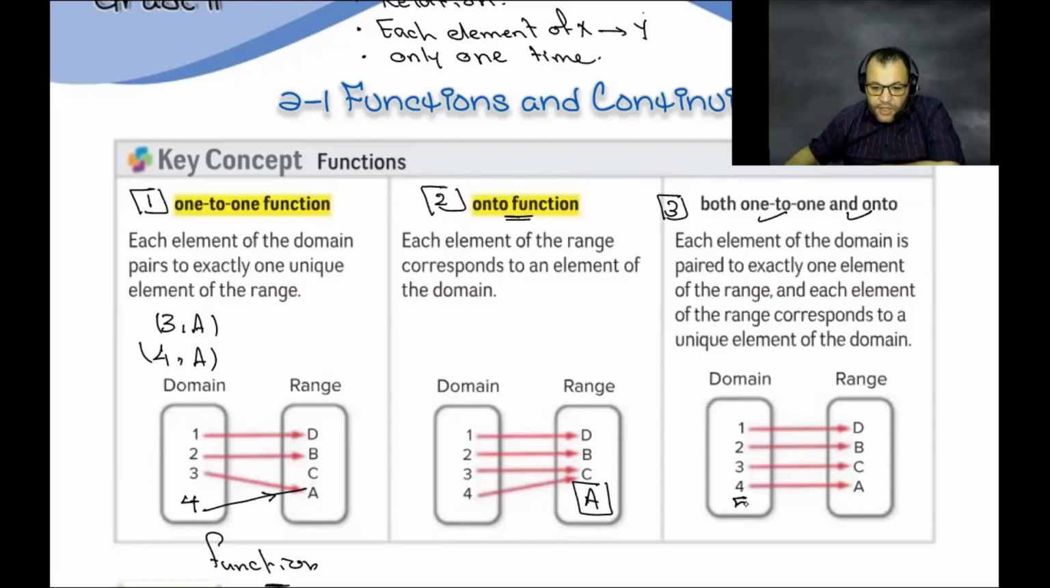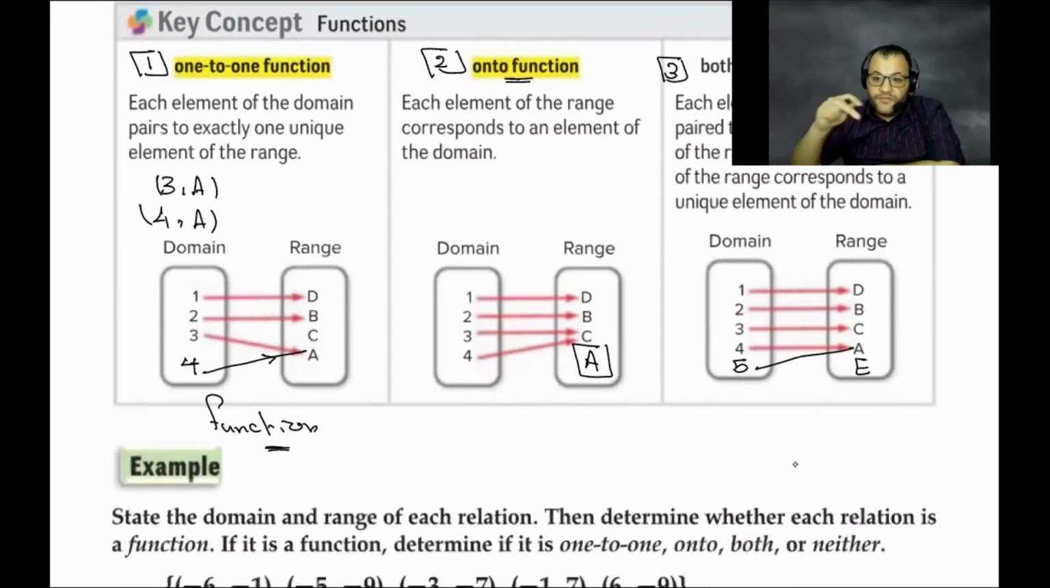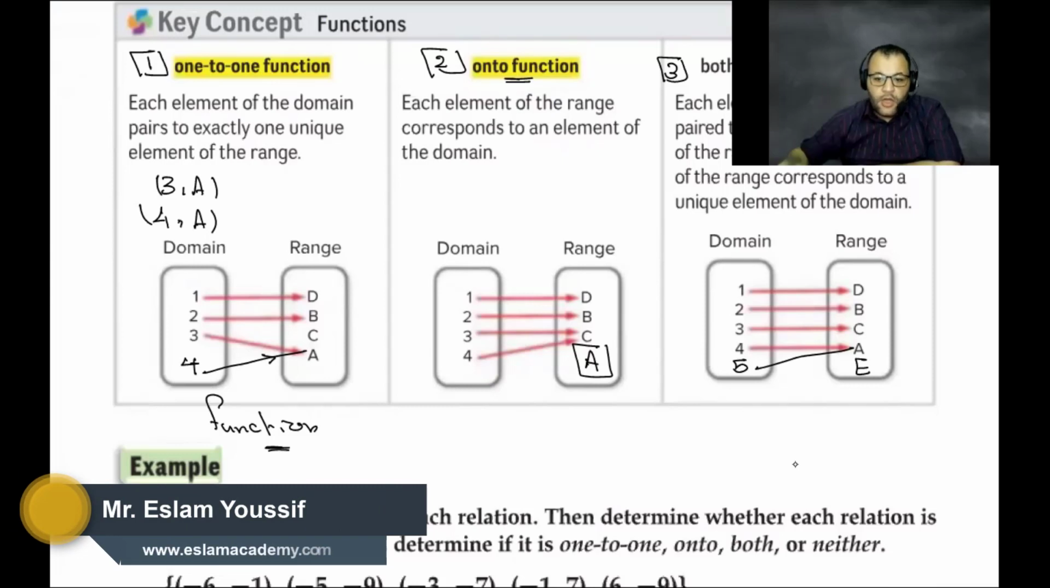Suppose that I have here 5 and I have here E. If 5 is connected with A, now it will be? Onto function. This one will be an onto function? Oh no, one-to-one, mister. One-to-one function? One is not corresponding. Yeah, one-to-one. That's one-to-one function, are you sure? One-to-one, yeah. No, mister, it's onto. It's onto function? What is the difference? No, it's a function. Number one, again, please.